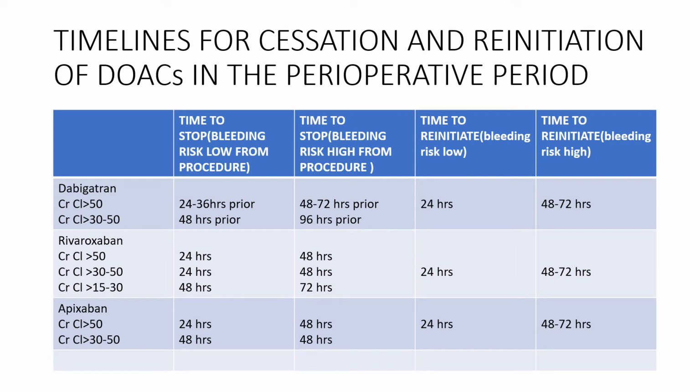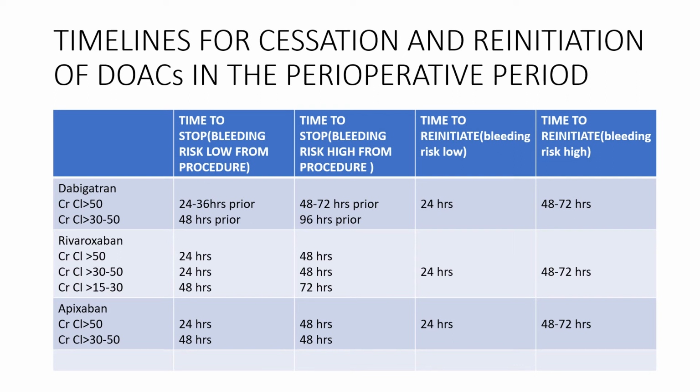For dabigatran, in low bleeding risk groups with normal creatinine clearance, you stop about 24 hours prior, and in high risk groups, say 48 to 72 hours. In low risk groups you start after 24 hours, and in high risk groups after 48 to 72 hours.